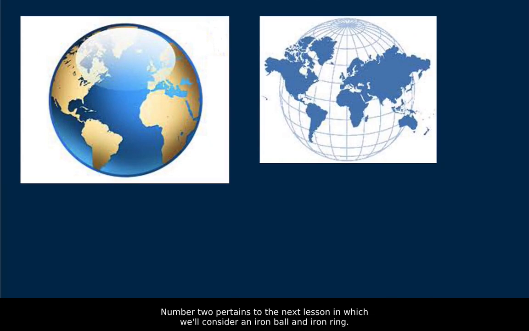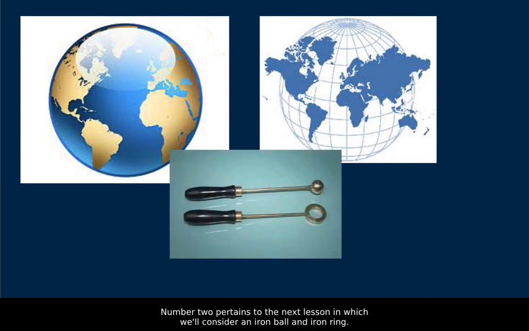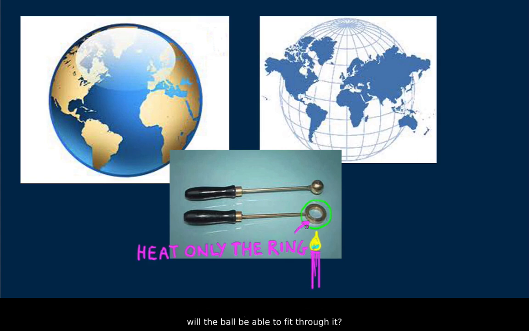Question number 2 pertains to the next lesson, in which we'll consider an iron ball and iron ring. The ball can snugly fit through the ring when both are at the same temperature. If the ball is heated, it will expand and won't fit through the ring. Here's my question. When only the ring is heated and expands, will the ball be able to fit through it?